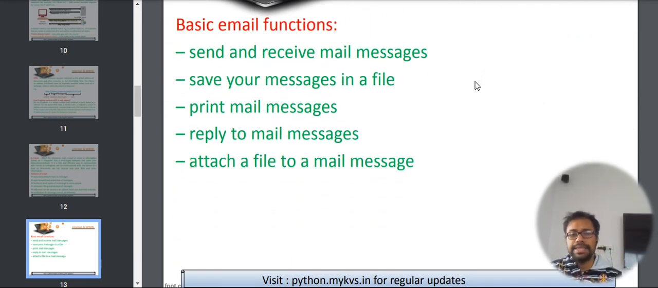So what are the basic email functions? The basic email functions are: we can send and receive mail messages. We can save our messages in a file. We can print our mail messages, and we can reply to the mail messages, and also we can attach files.